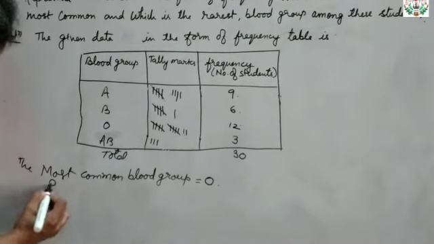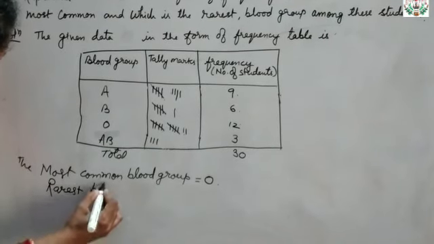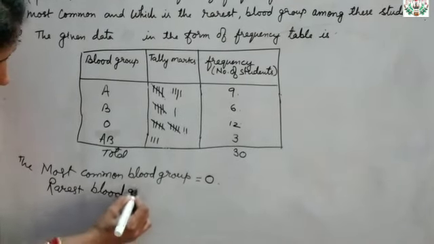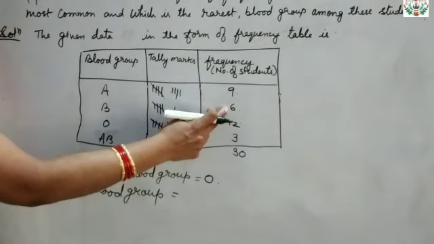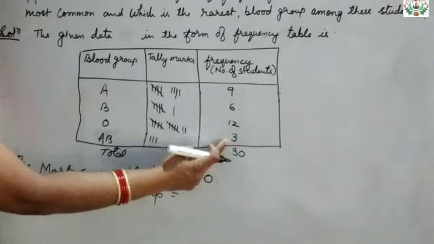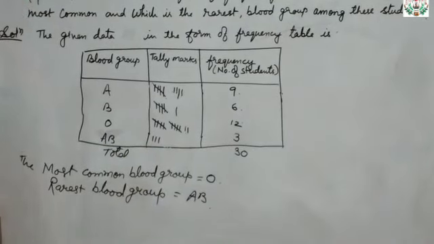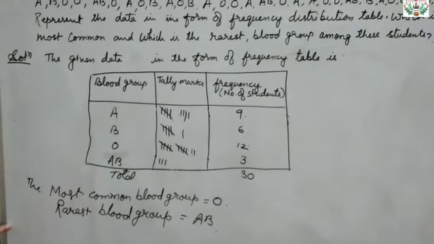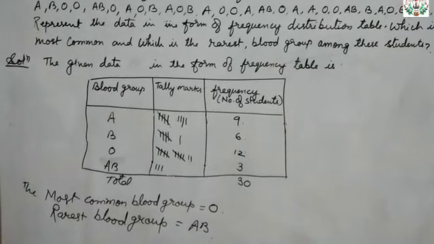And the rarest blood group will be what? Rarest means very less frequency one. Rarest blood group will be what? See that frequency distribution table and tell which is having the less number. 3. 3 means what? AB group. So you can write AB is the rarest blood group. Okay? Clear? Understood? Like this you will solve the first question.